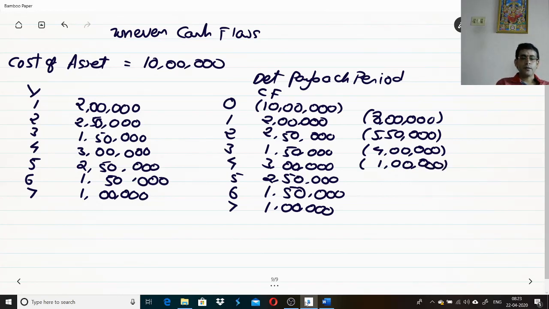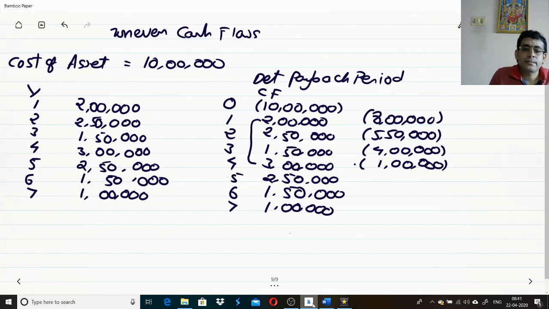Again, what you have done, of 10 lakhs, all this total 2 lakhs plus 2 lakh 50,000, that gives you 4 lakh 50. 4 lakh 50 plus 1 lakh 50, that gives you 6 lakhs. 6 lakhs plus 3 lakhs, that gives you 9 lakhs. So of 10 lakhs you had recovered 9 lakhs. That means by the end of 4th year, still you are supposed to recover what?